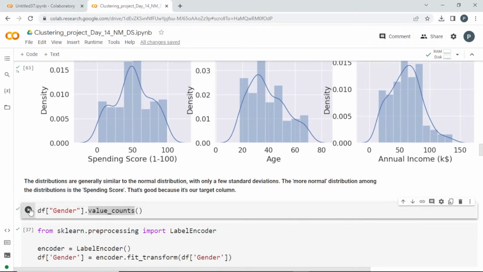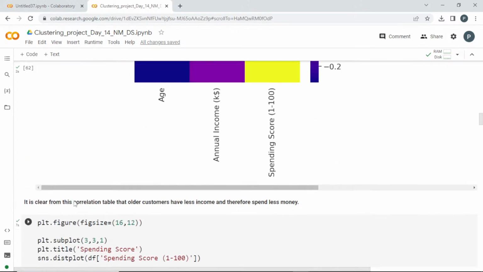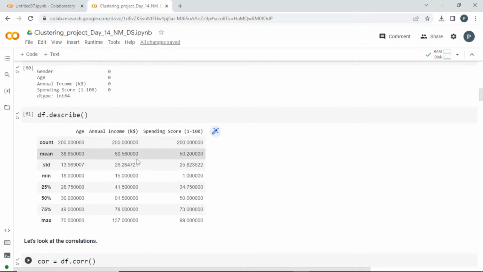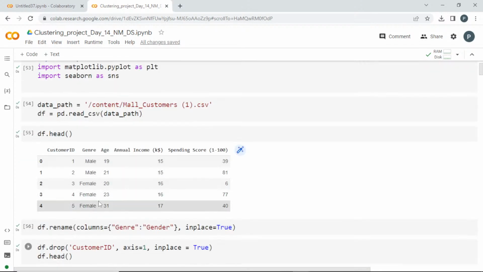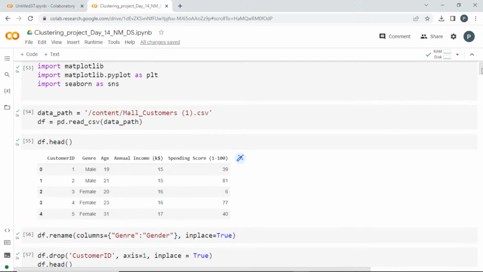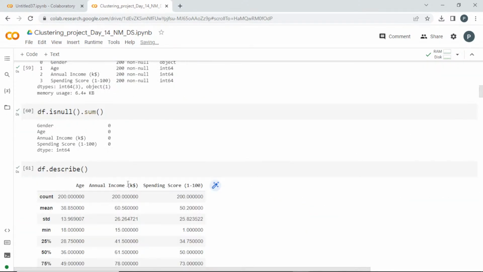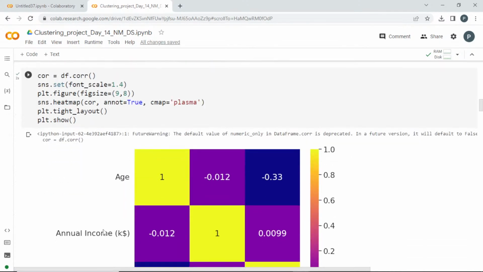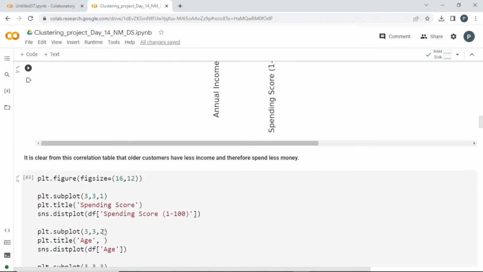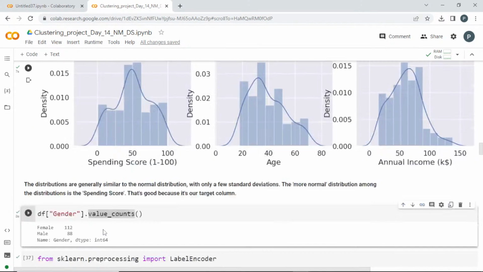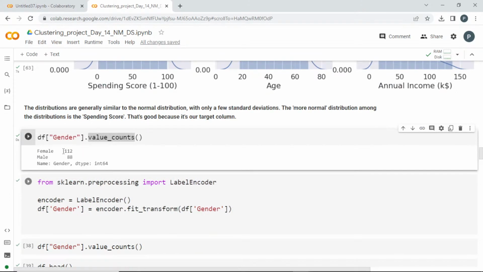Okay, now I'm going to get the gender column. We have male and female, right? So it is a text value, and I'm going to encode them. See here, male, female. So I'm going to get the value_counts. It seems like the females are 112 and the males are 88.